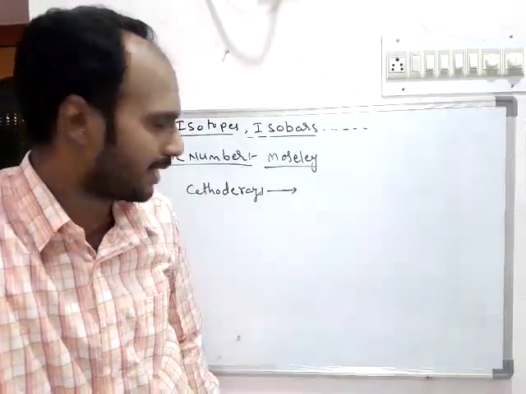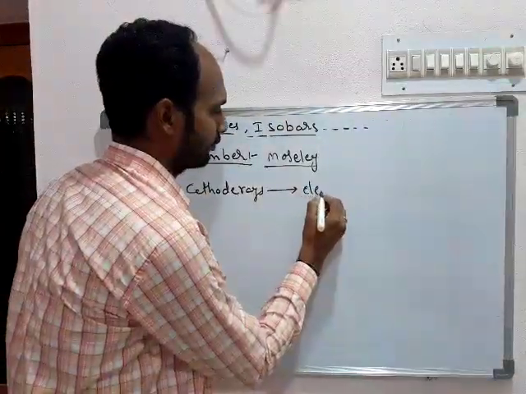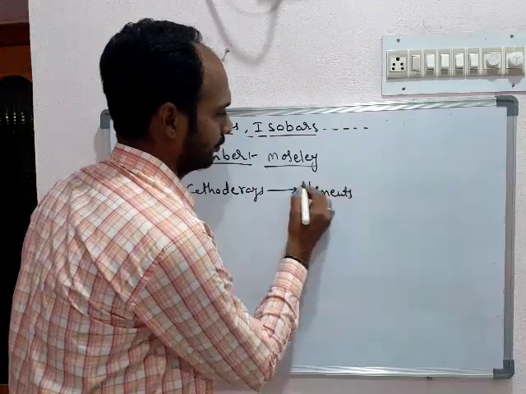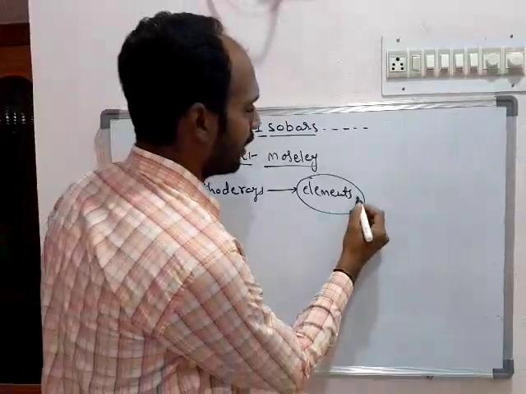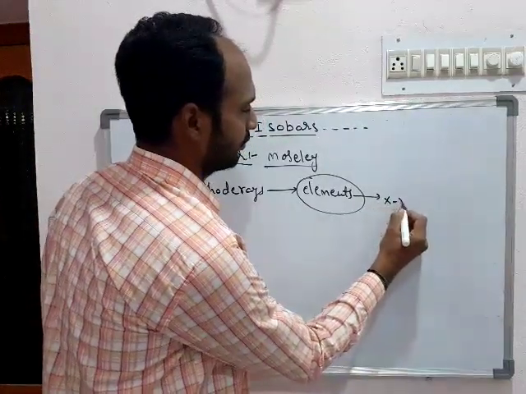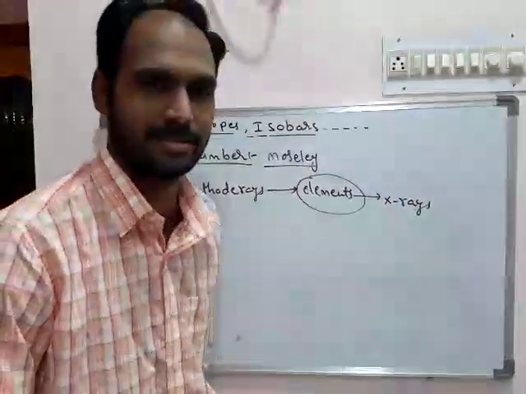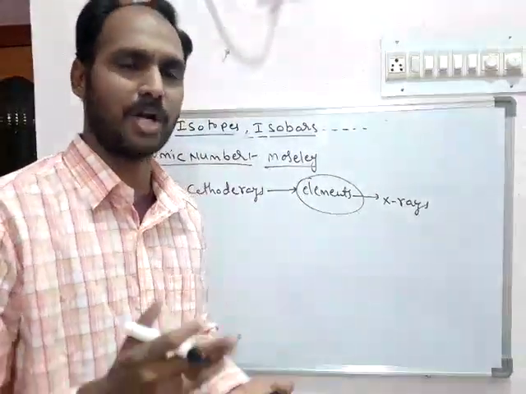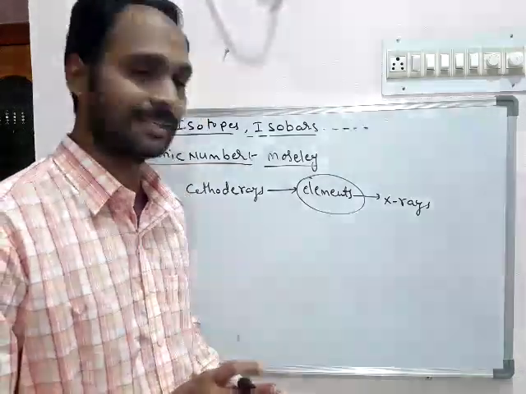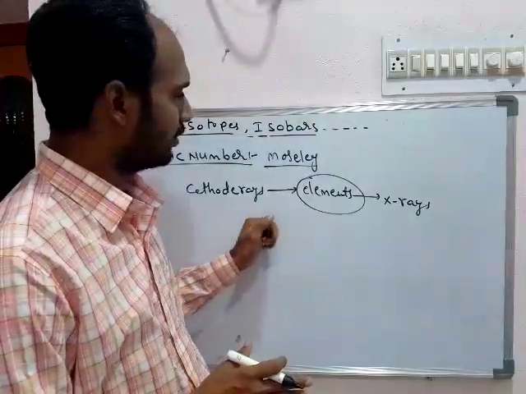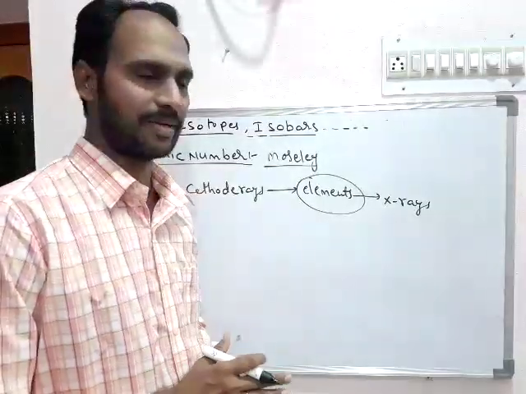So what was that experiment? He passed the cathode rays through the elements and observed that all elements emitted X-rays. All elements, not only one element. Whatever elements were discovered at the time, all of them emitted X-rays in his experiment. But the difference is,